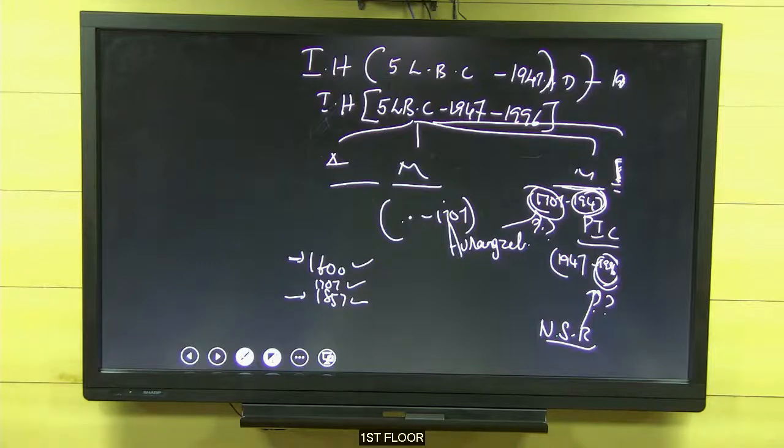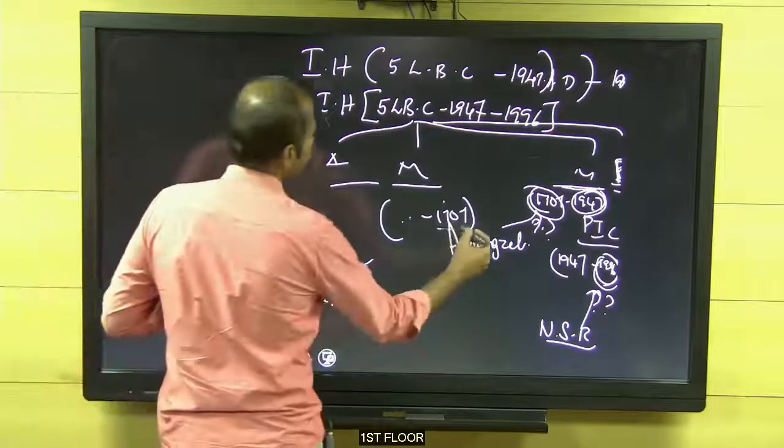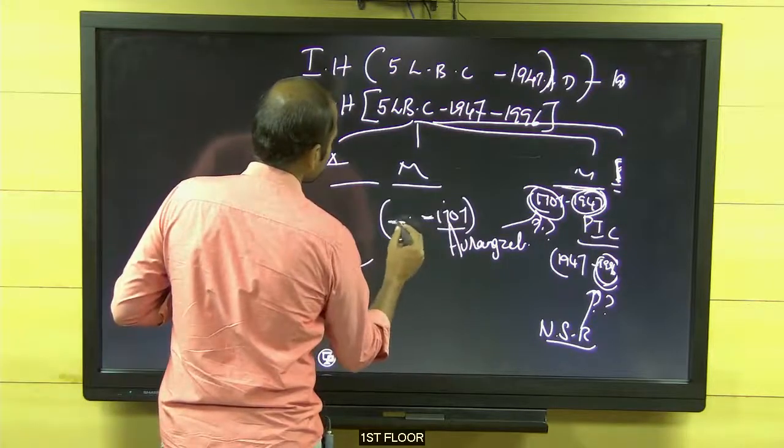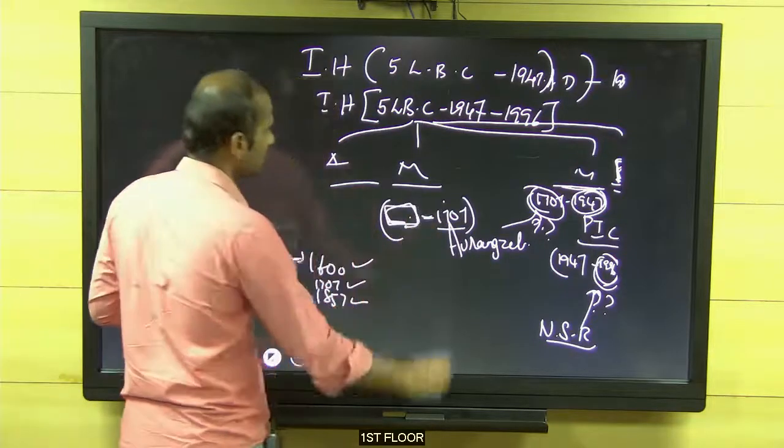Type it. What is the starting period of medieval India? End period I mentioned 1707. What is the starting period here? What would come in this box?